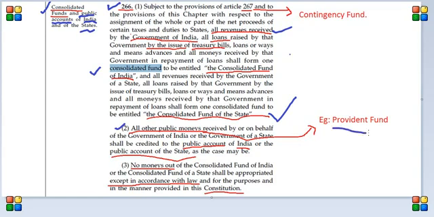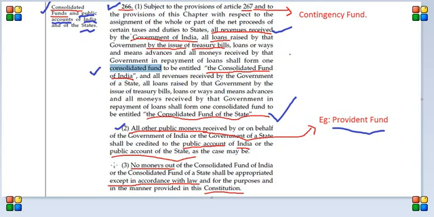For example, provident fund, like employee provident fund. Actually this money belongs to the employees, but the government will be taking care of this particular fund. So this is not the government's money, but the government is taking care of that money, so that's called a public account. So Article 266 clause 2 talks about public account.